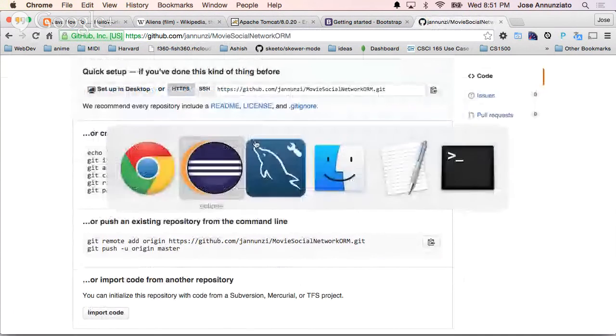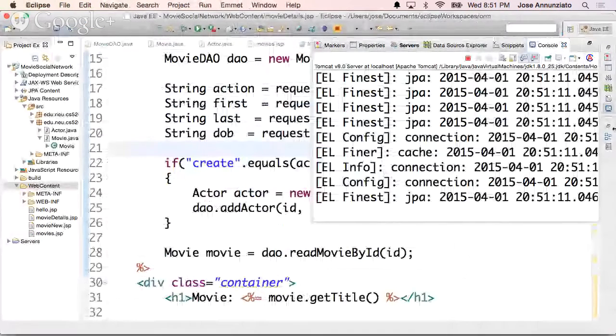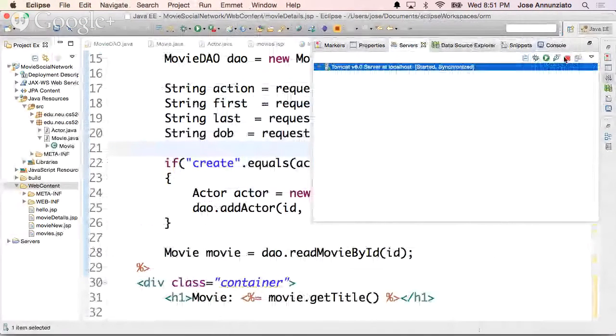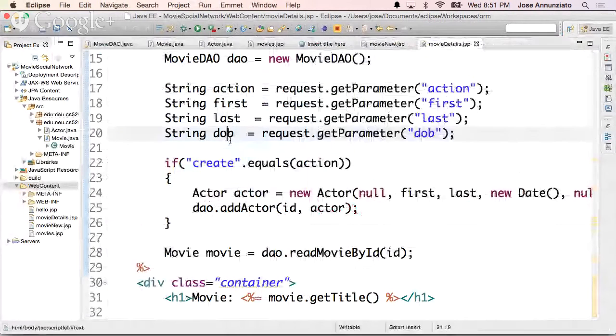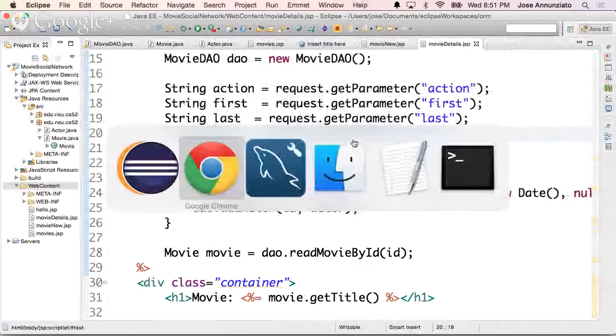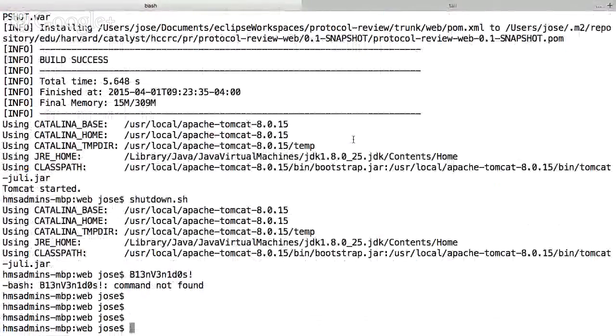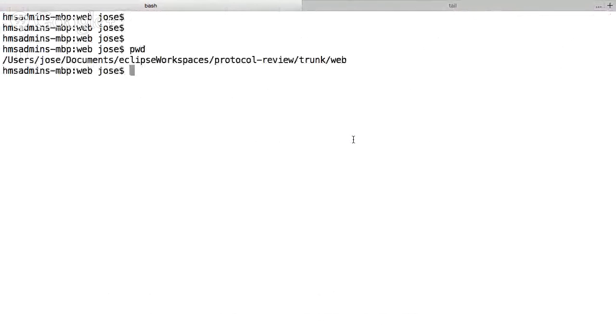So what I'm going to do, I'm going to first stop the server. Okay. And I'm going to go physically into that folder. Let's see where we are. Okay, we're here, so I'm going to go up.